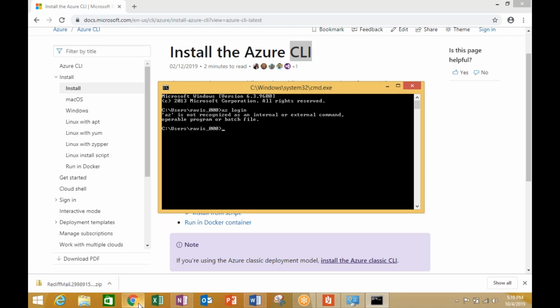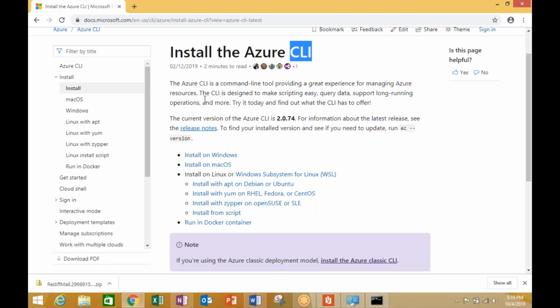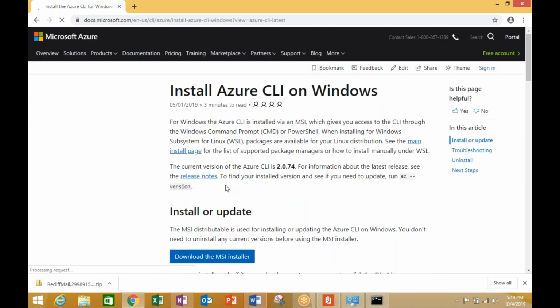So let me go to my browser once again, and here I can see that there are multiple operating system related packages available for my CLI, which means I can install the CLI on Windows, on macOS, and on a cross platform of Windows and Linux also. As of now, I'm going to install on Windows. Please do this exercise from your own end.